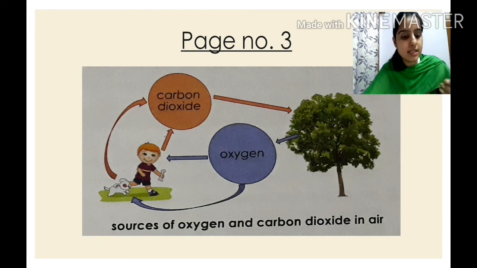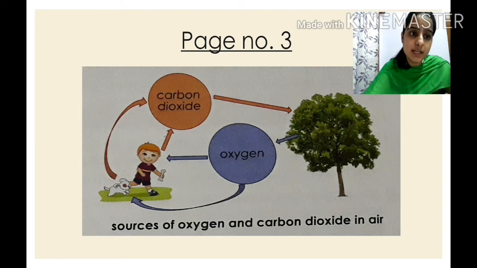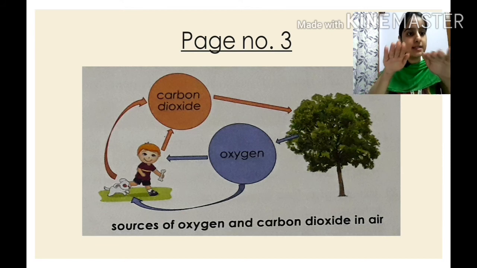And that oxygen, children, is for living beings, right? We inhale that oxygen, which is very important. So in this way, the levels of oxygen and carbon dioxide in the air are maintained. We inhale oxygen and exhale carbon dioxide, carbon dioxide is taken by the trees or plants, and oxygen is taken by human beings. So there is a balance of oxygen and carbon dioxide.